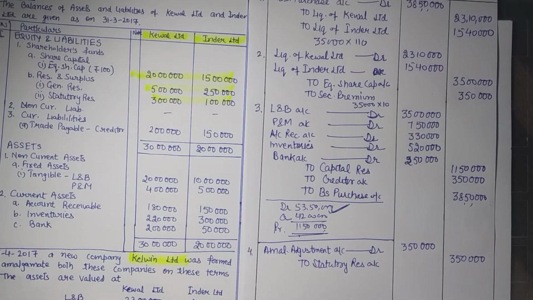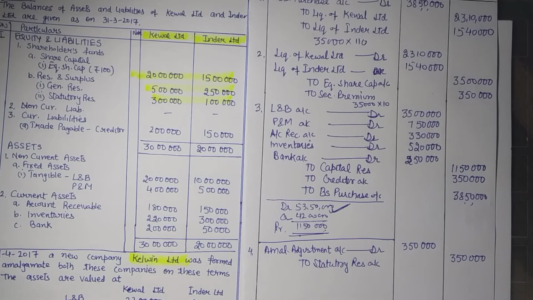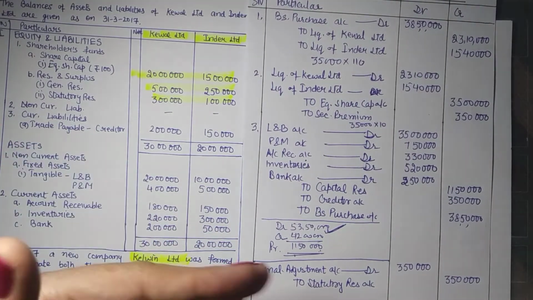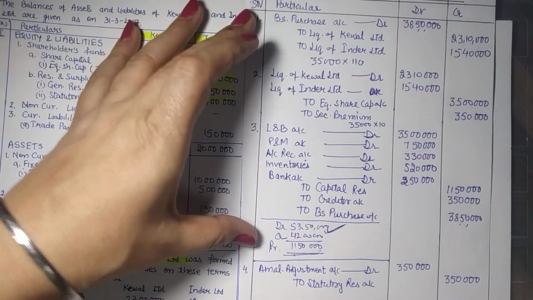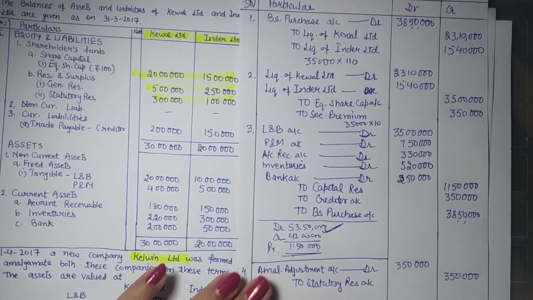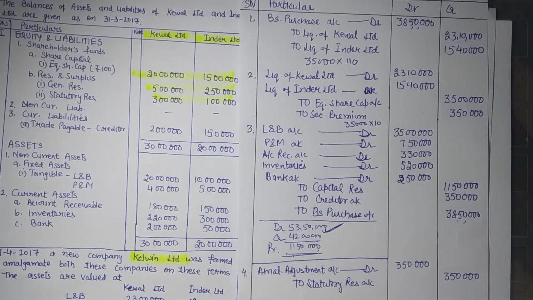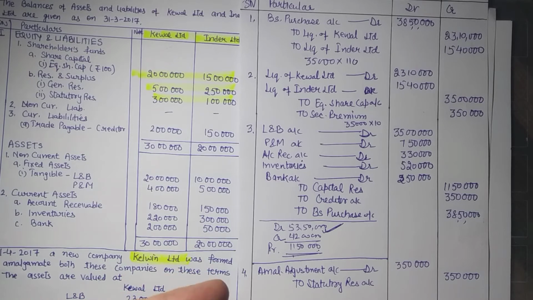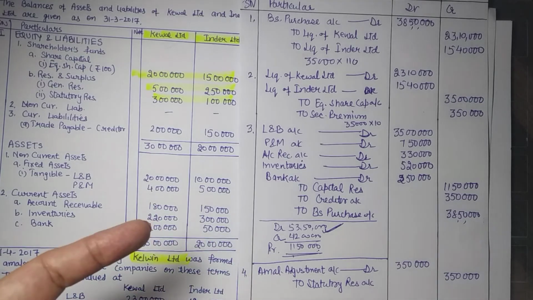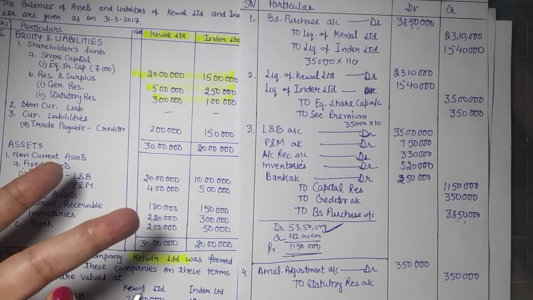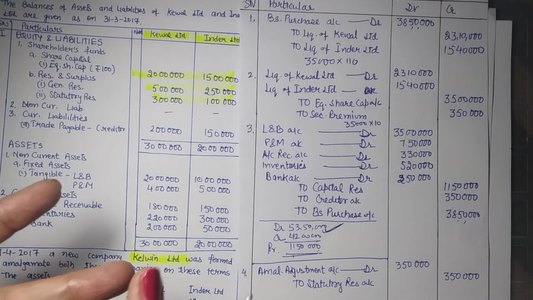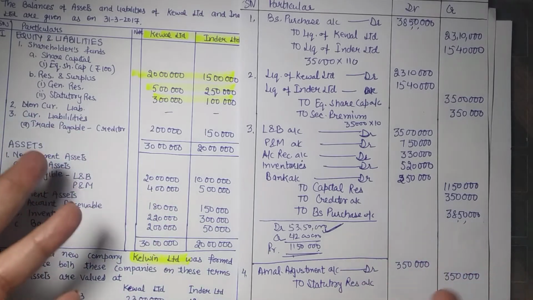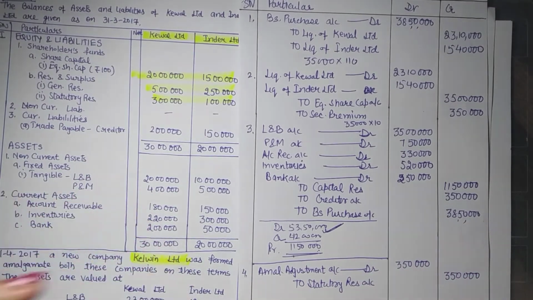See, in any question we won't be having all the 10 entries being covered. The only thing is that we must remember all the entries so that wherever possible we can pass entries. So 3 main entries, 3 additional entries, and then plus adjustment. Adjustment of common debts, adjustment of common stock, adjustment of any payment to the liability holders, right? Cancellation of goodwill and capital reserve, and securities premium against discount. So these are the adjustment entries, or any other entry as given in the problem. So we can pass that.